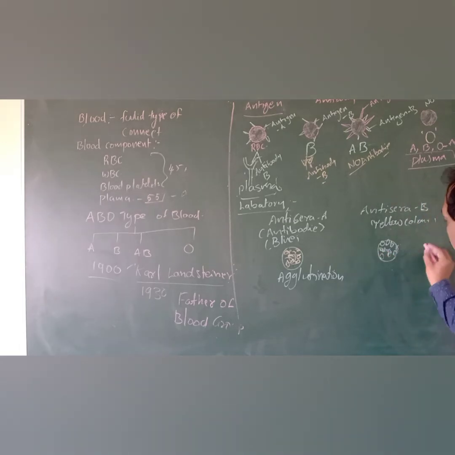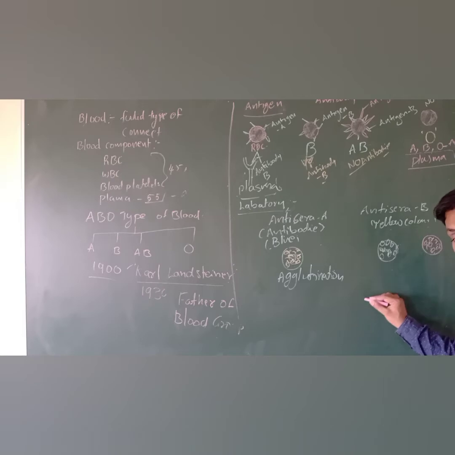Okay, try to understand. Then for example, we took one more blood sample. If you pour anti-sera A and it is coagulated, and then you take one more drop and pour anti-sera B and it is also coagulated, so it agglutinates with both anti-sera A and anti-sera B, that is the AB type of blood group.